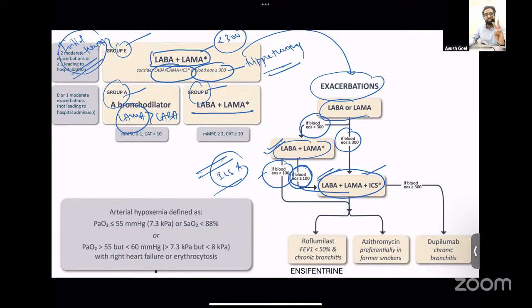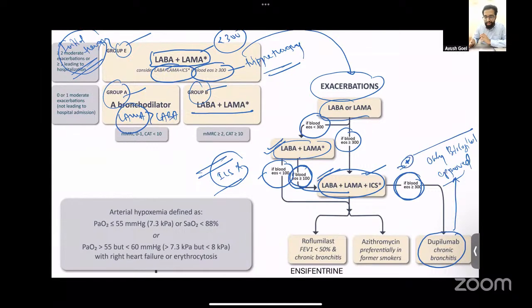If even after a triple combination therapy, the patient still has persistent exacerbations, then recently a new molecule has been approved, and that molecule is dupilumab. Dupilumab is the only biological therapy that is approved for COPD. It should be given in patients who have an AEC value of more than 300. So please remember this. The other biologicals like mepolizumab and omalizumab are not recommended. The only biological approved is dupilumab, and it should be given if the patient is having increased exacerbations and has an AEC of more than 300 despite a triple combination therapy.